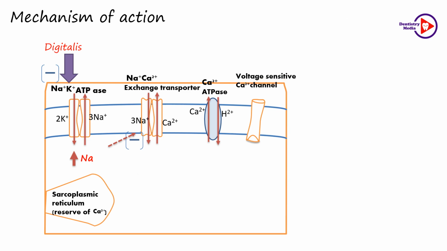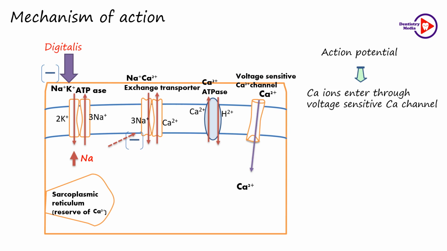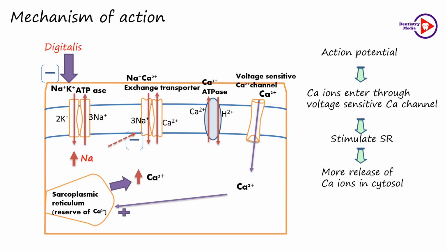These calcium ions are usually stored in the sarcoplasmic reticulum. During an action potential, calcium ions enter the cell through the voltage sensitive calcium channel, which in turn stimulates the sarcoplasmic reticulum to release a higher amount of calcium ions, which is required for the muscle contraction, and there will be increased muscle contractility.